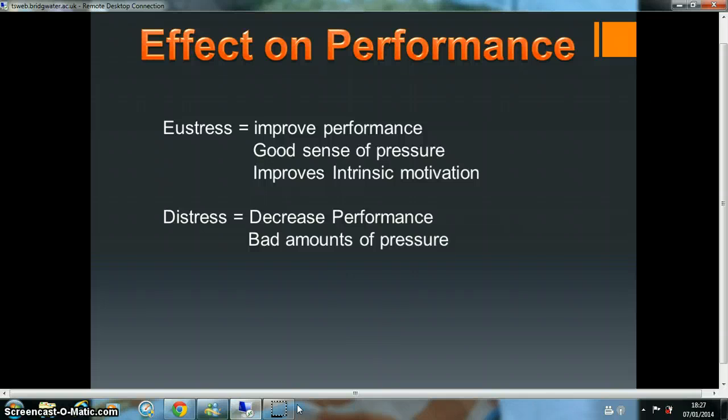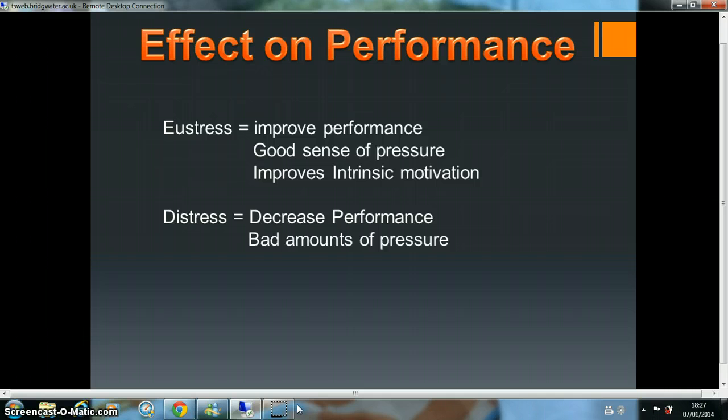The effect on performance, we'll start with eustress. Eustress can improve performance because if a player is worried about not scoring a penalty, they're going to do anything to make sure that they do score it. They could even do a skill or technique that they didn't even know they could do before. This is because the adrenaline is released into the body, so they could do a skill that they never even thought they could complete.